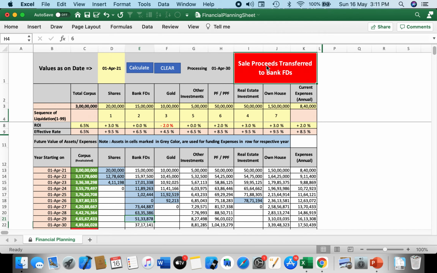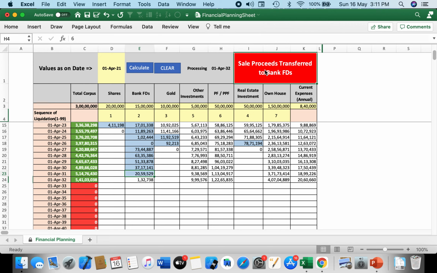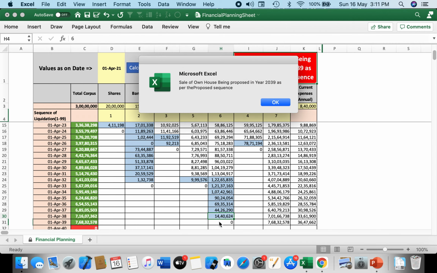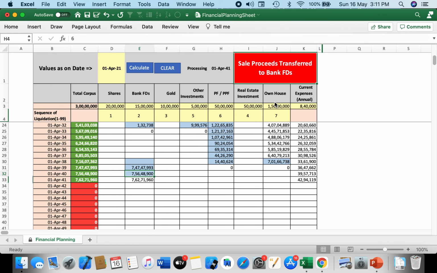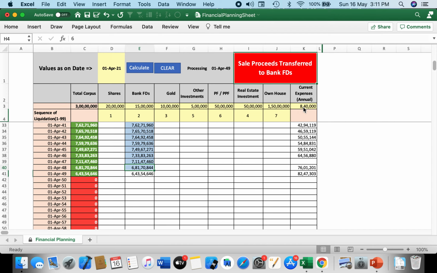You can see that the last message which came in the alert box is also being stored in this red box out here. So now it is taking the PPF and consuming the amount from PPF. Only when it runs out of PPF, it will go to the own house. So when you look at this, if the person has to sell his own house for running his household expenses, it's not a good scenario.